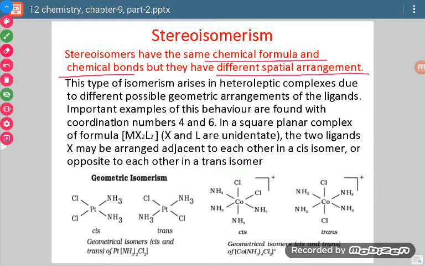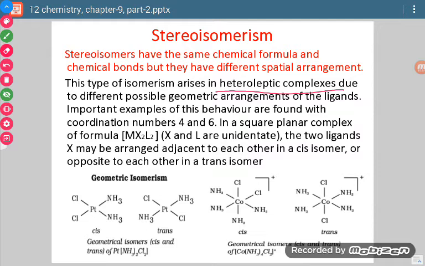Those different spatial arrangements will be termed stereoisomers. This type of isomerism arises in heteroleptic complexes. Heteroleptic means where different donor atoms are attached to the central atom. In such complexes, stereoisomerism will occur.